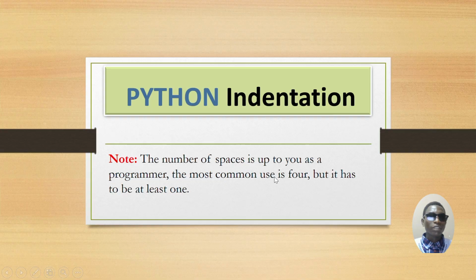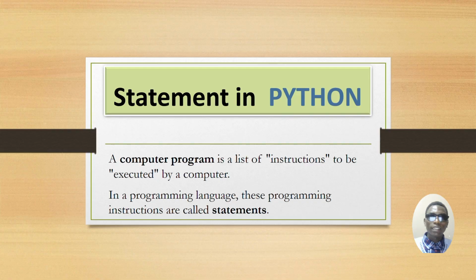The most common is 4, but it has to be at least 1 space, right? That's why in our program we just put 1 space and it gives us an output. So what you need to keep in mind is that you should use at least 1 space before starting a new statement. Then let us now see statements in Python.